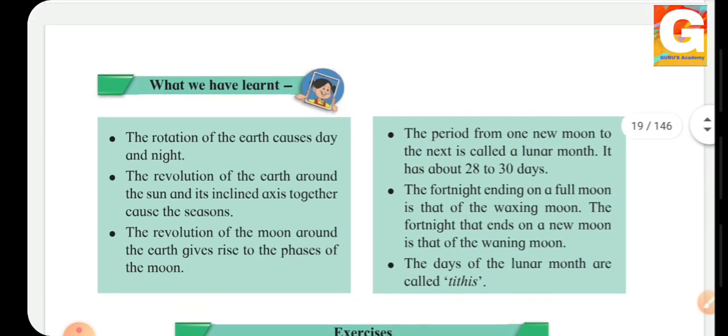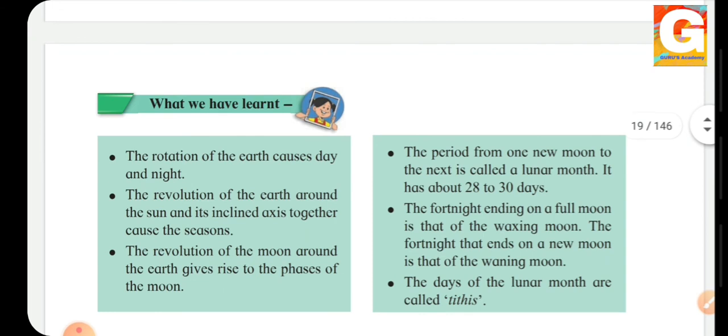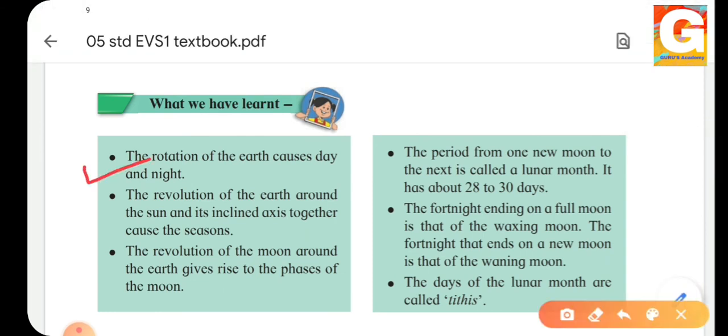So students, what have we learned today? We have seen the rotation of the earth causes day and night. The revolution of the earth around the sun and its inclined axis together causes the seasons. We have seen how the revolution of the earth takes place and how there are seasons which are caused due to the inclination of the axis of the earth.